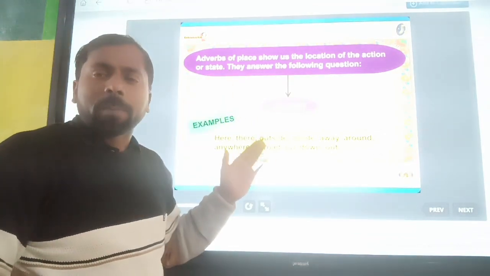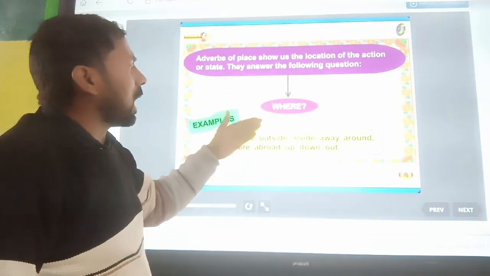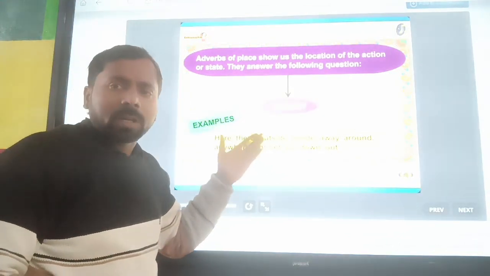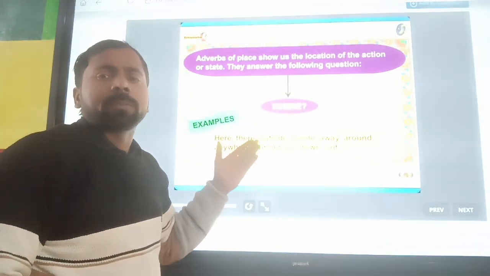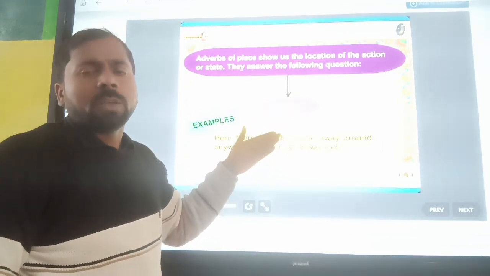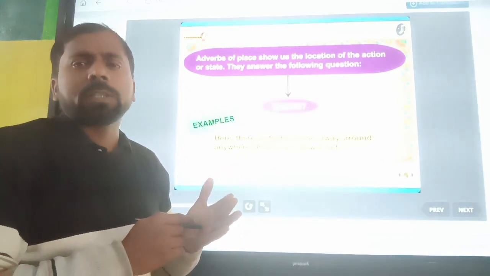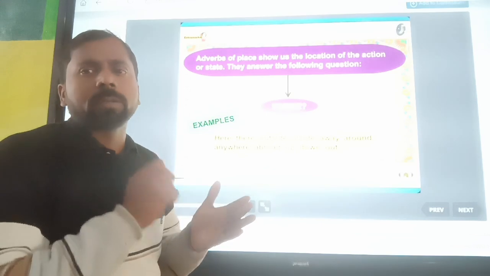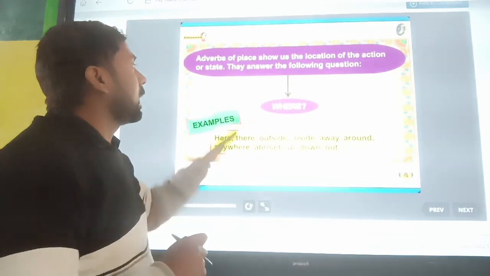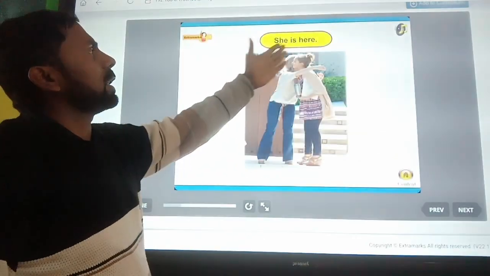And to find this word, we get the answer by using "where." Here, there, outside, inside, away, around, anywhere, abroad. These are the words that tell us something about a place. When these words are used in a sentence to describe a verb, an adjective, or another adverb, these words are known as adverbs of place. I hope you all understand it.